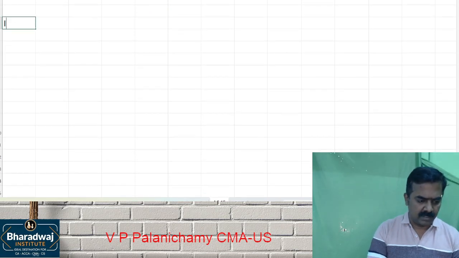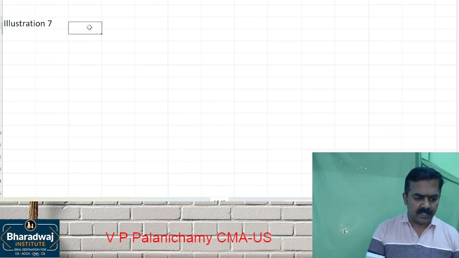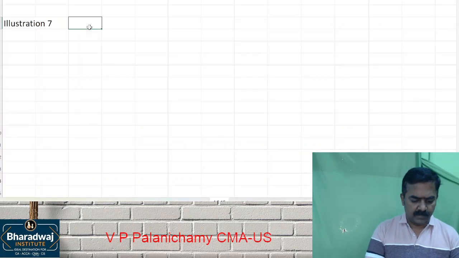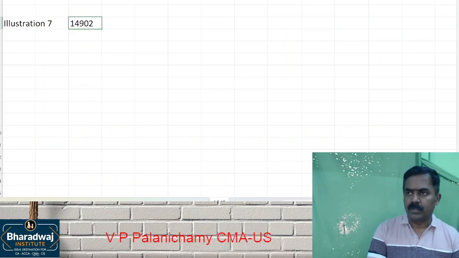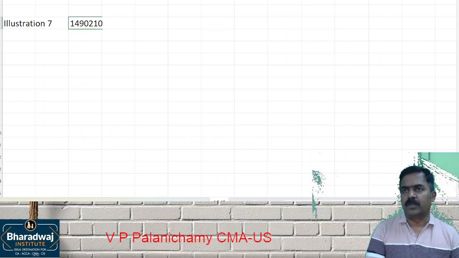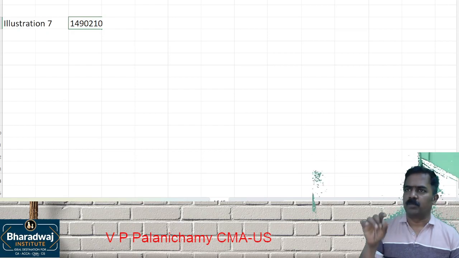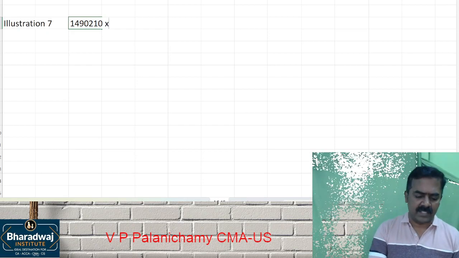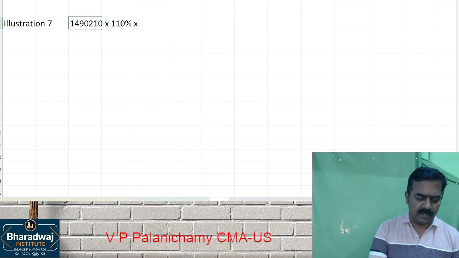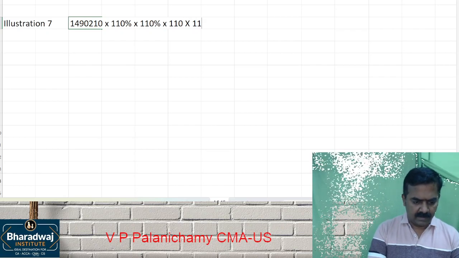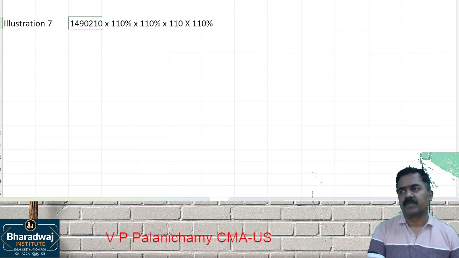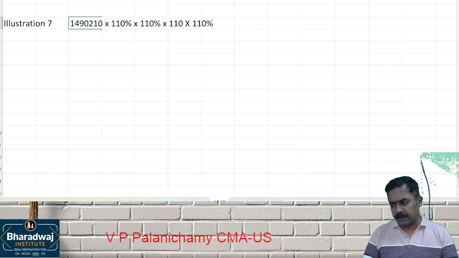This is illustration number 7. What is the present salary? 14,90,210. You can add 10%, work out the amount, add 10% again and work out the amount. Otherwise, 110% into 110% into 110% and multiply the money. Why 110%? It grows by 10% each year.